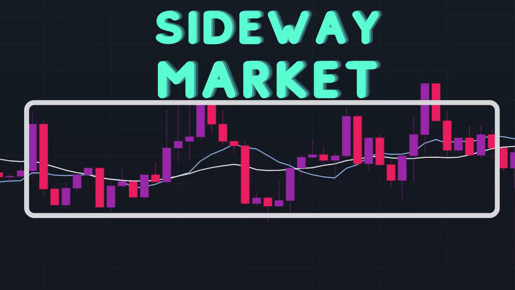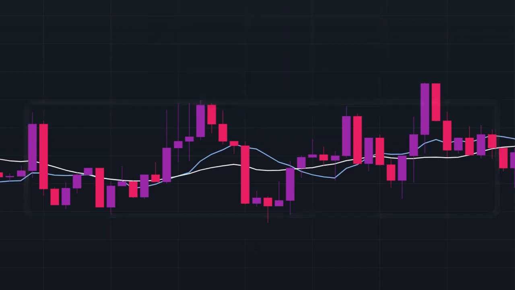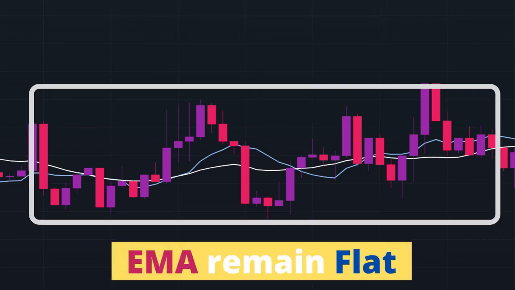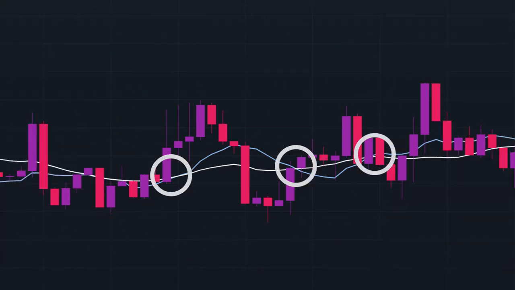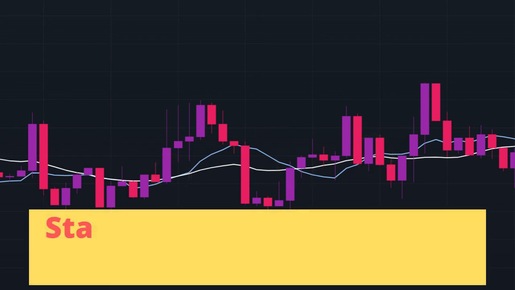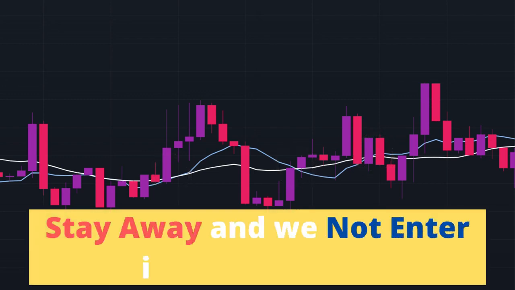In a sideways market, we can see that the price moves around the moving averages. It does not stay above or below the EMA. We can also see that the EMAs remain flat, and there are many crossovers between them, with no clear indication of a trend. So we will stay away in these situations, and we will not enter into any trades.